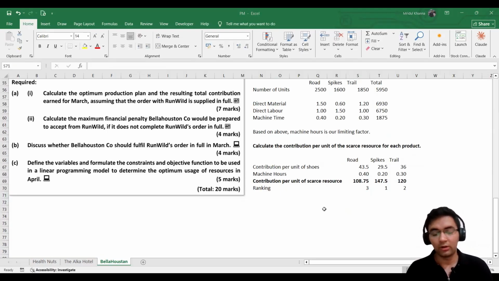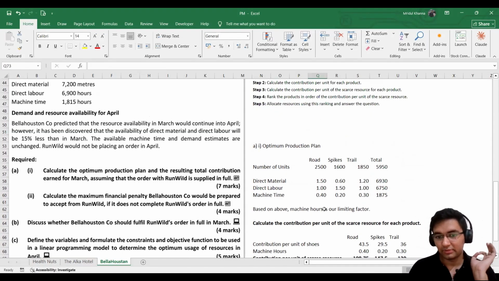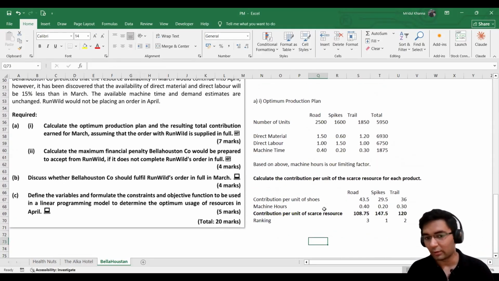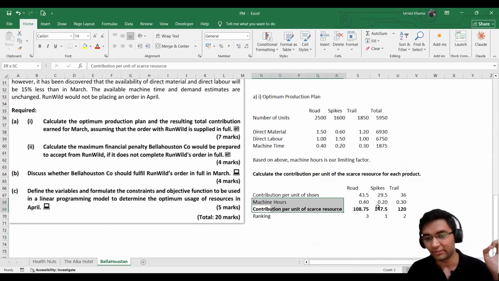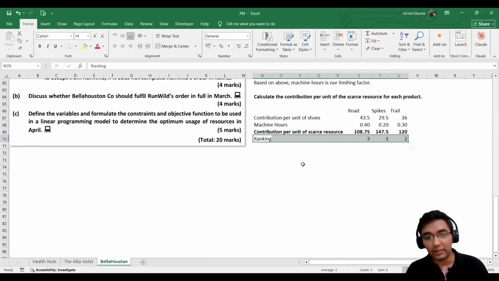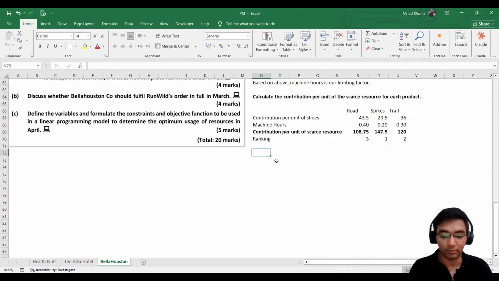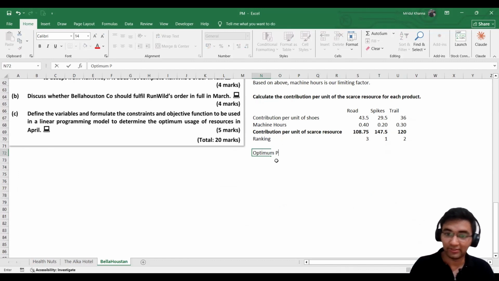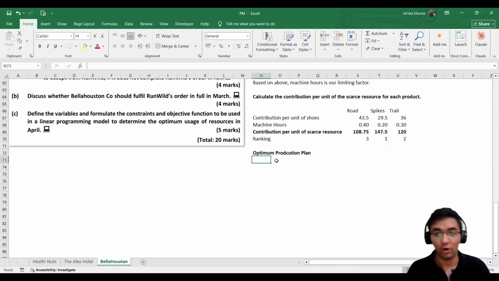Okay. We have identified the limiting factor. We have calculated the contribution per unit of scarce resource. We have applied the ranking. It's now time to calculate the optimum production plan. Based on this ranking, we will be producing the one with the highest ranking so that we can maximize our contribution, keeping in mind the limited availability of the resources that we have.